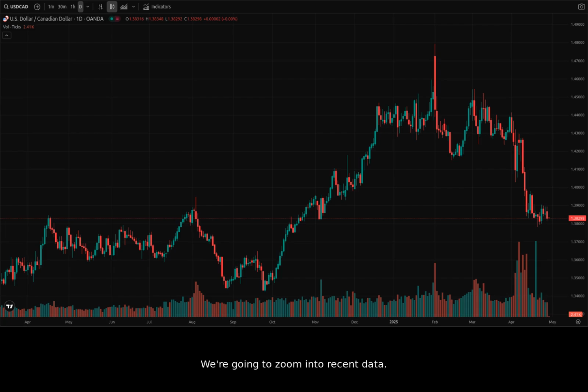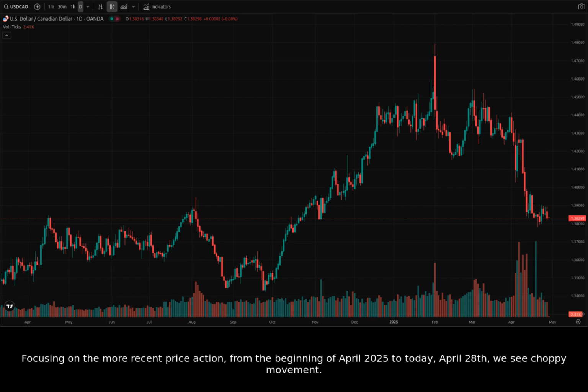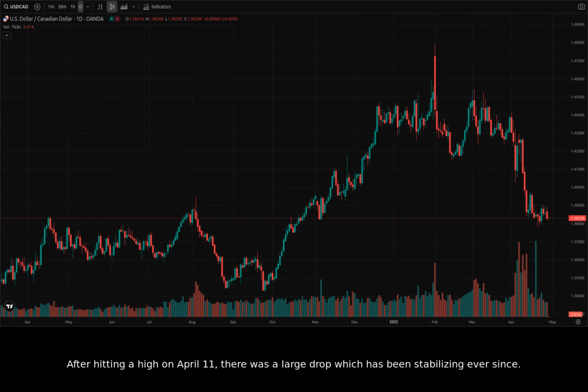We're going to zoom into recent data, focusing on the more recent price action. From the beginning of April 2025 to today, April 28th, we see choppy movement. After hitting a high on April 11th, there was a large drop which has been stabilizing ever since. The daily chart shows we've been trading mostly sideways for the past couple of weeks. Now, let's dive into the 1-hour chart for a closer look at potential short-term movements.